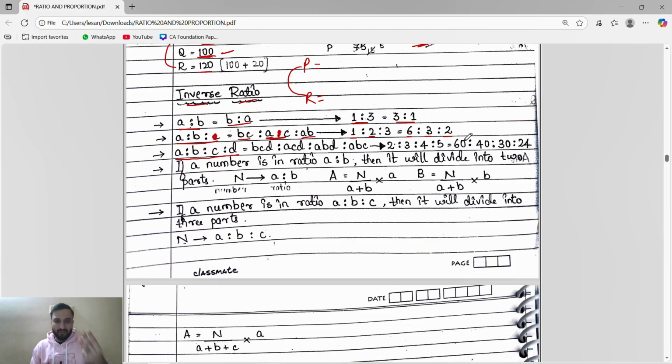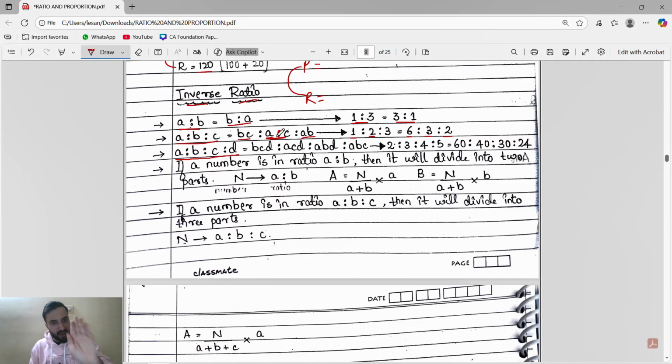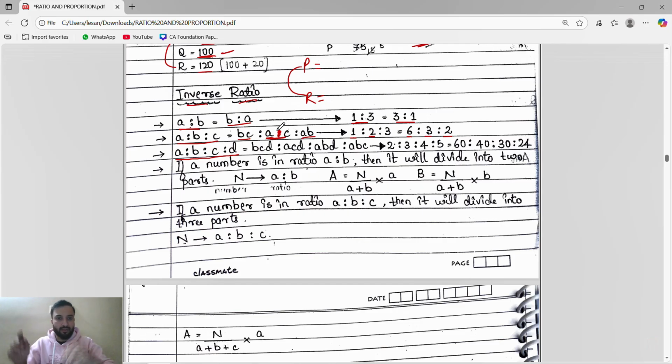So guys, if it is 3 or if it is 4, what we will do? Whatever we have to find, we will hide that one and remaining we will multiply. Khatam. If you have to find a, we will hide a, we will multiply b, c, d. If you have to find b, I will hide b, we will multiply remaining a into c into d. If you have to find c, I will hide the c, then I will multiply remaining a into b into d. If you have to find d, I will hide the d, then remaining I will multiply a into b into c. Khatam.